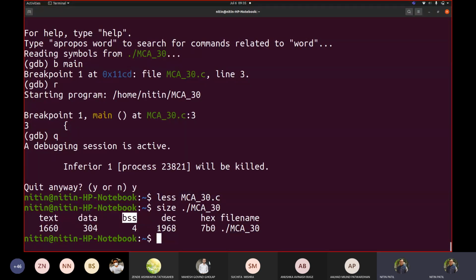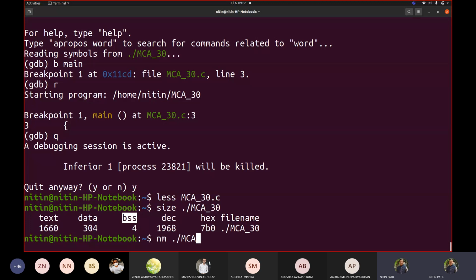And the size of the file in decimal and hex with respect to the process in memory. In memory, this much executable size would be there, 1968 bytes. So this information would also be added in my code. Now, how can I see this? If you write objdump, or for example nm, this is a utility available which displays the symbols from your executable.